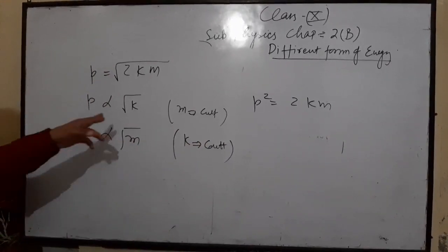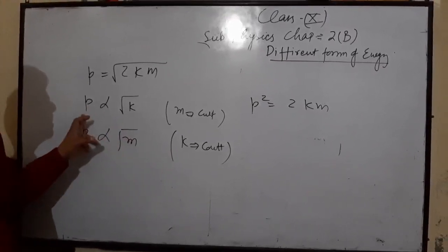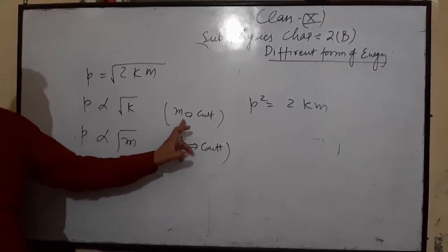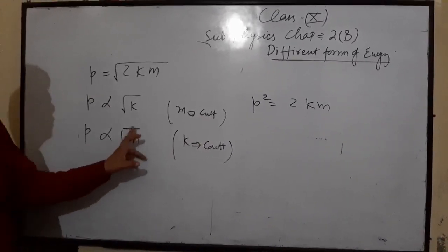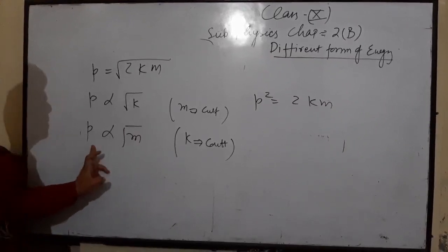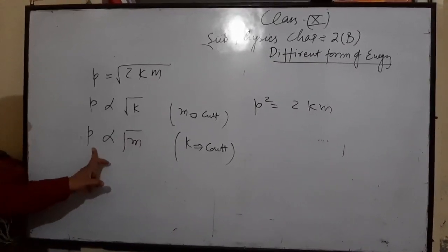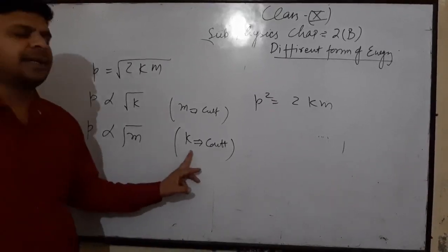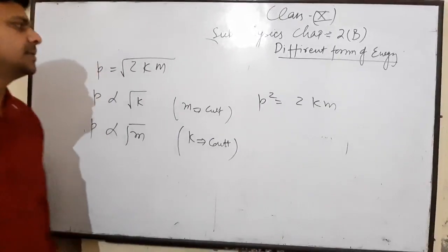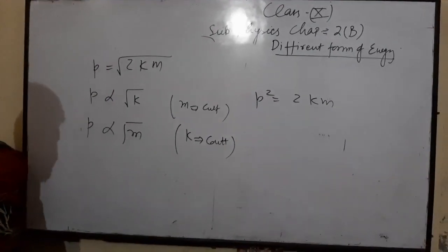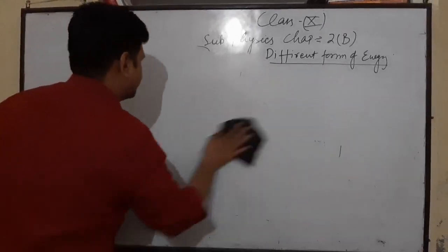So on increasing kinetic energy, the momentum will increase according to this relation, but m should be constant. And in the second relation, P is directly proportional to under root m. On increasing mass, P also increases, but the kinetic energy should remain constant. So it was the relation between kinetic energy and momentum.